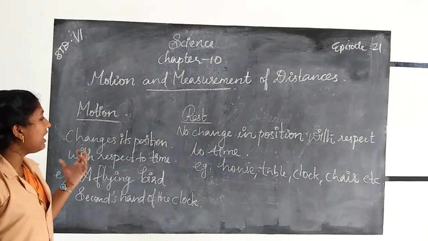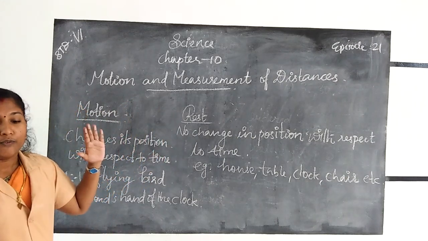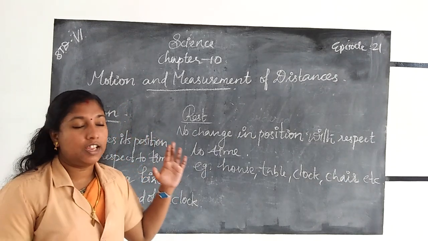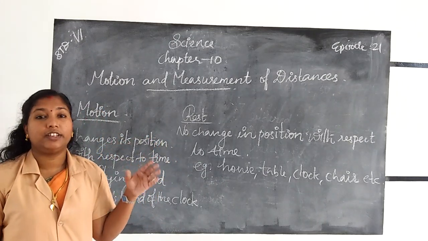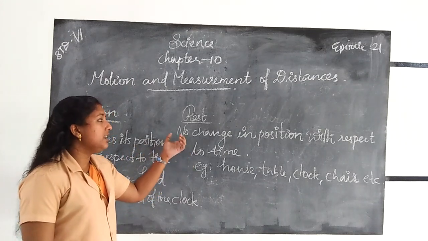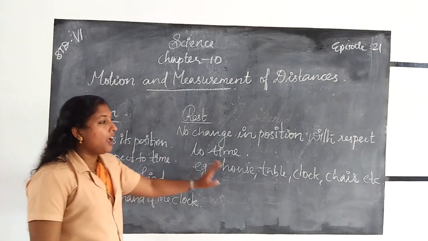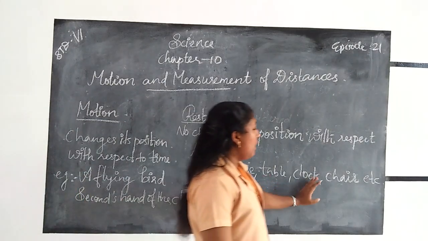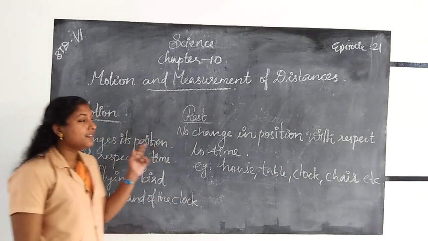What have you understood about motion and rest? A body is in a state of rest when it does not change its position with respect to time. We can say that it is at rest. Examples: house, table, clock, chair, etc. are examples of a body at rest.